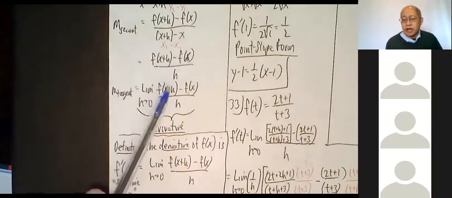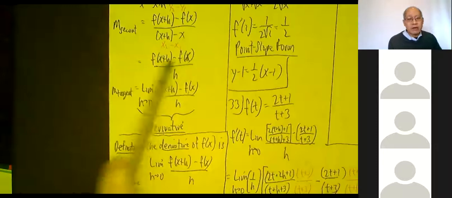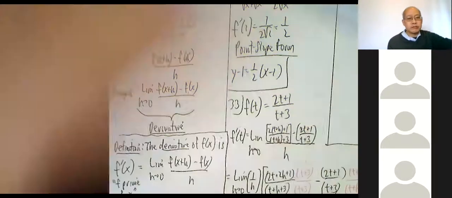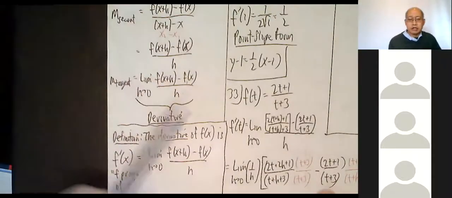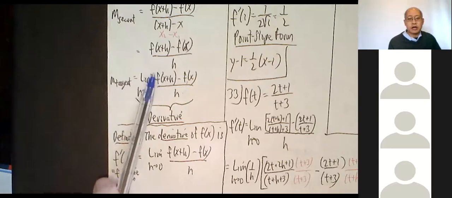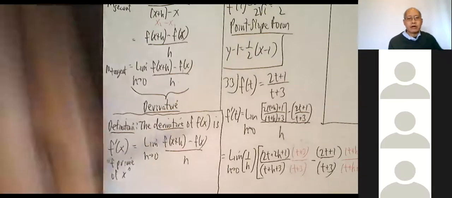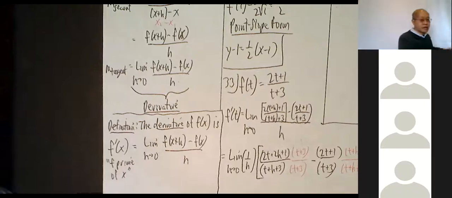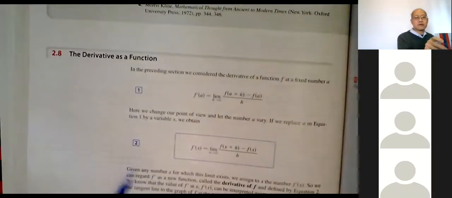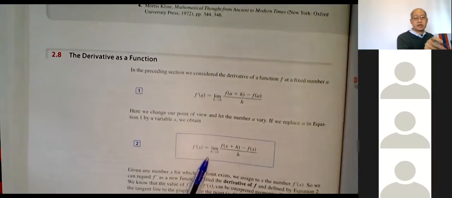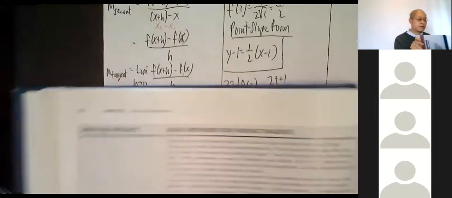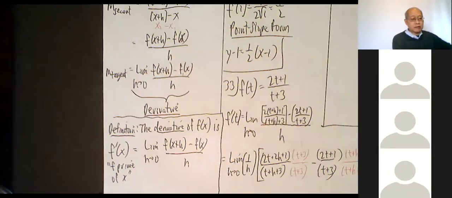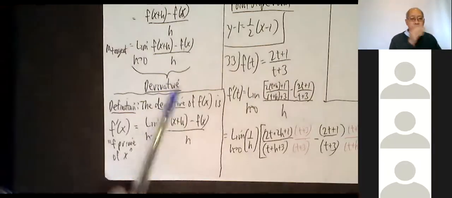And frankly, if we were meeting in class face-to-face, I would make you memorize this. But since you can put it on your cheat sheet, I'm not making you memorize it. So you can just put this directly on the formula sheet for the definition of the derivative. All right, so here is our definition of the derivative. It's exactly the same as what I have here, so you don't have to write this down if you don't want to. Definition of derivative on page 152. But here it is again. It's being recorded so you can see it again if you wish.